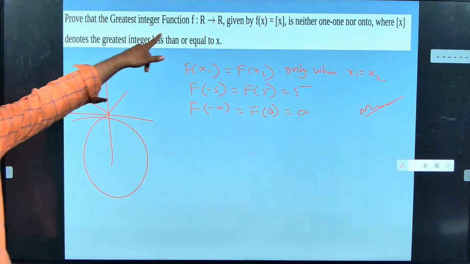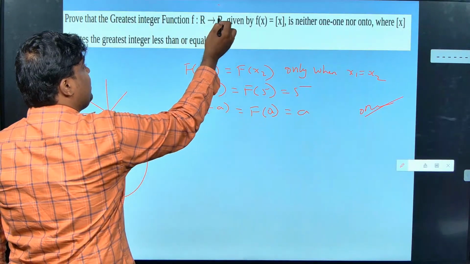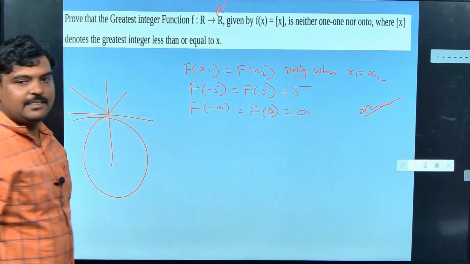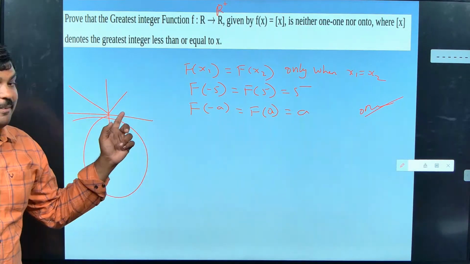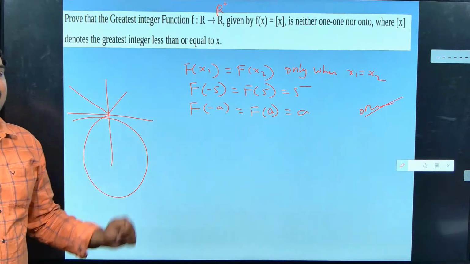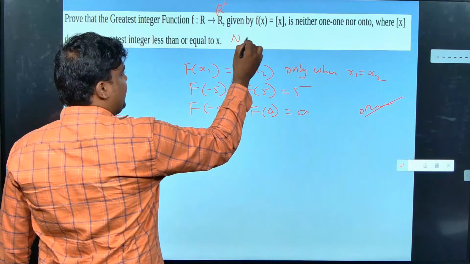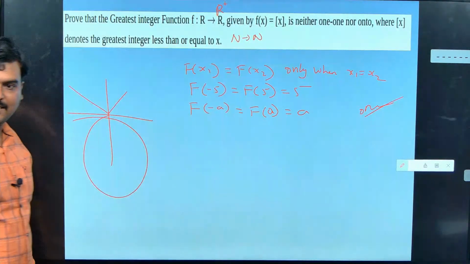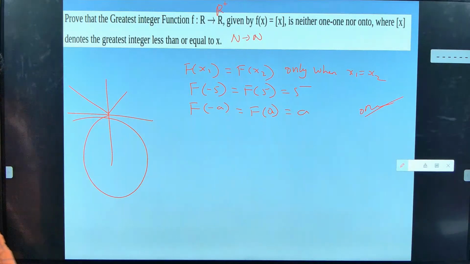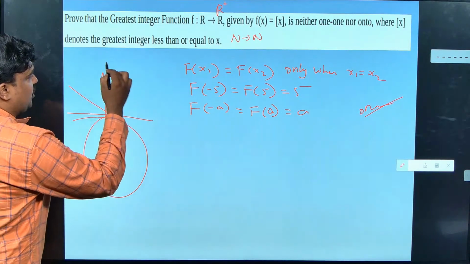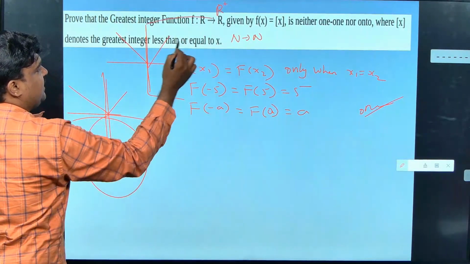See, now look here. If they have given real to positive real numbers instead of real to real, then this function will become what? Onto function. Okay, the same function, if I put natural to natural, it became what? One-to-one also. What does it mean? It means I am going to look only here. This is my graph, right? In this graph I am going to see only the positive side. See, look carefully, it comes like this for me.